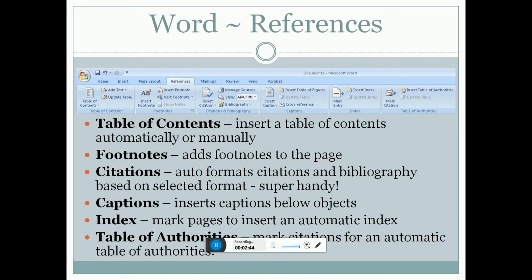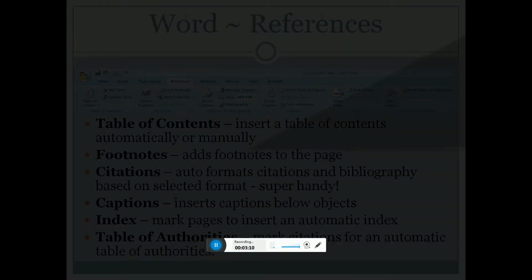These are Word references. The table of contents inserts a table of contents automatically or manually. Footnotes: add footnotes at the page bottom. Citations and bibliography based on the selected format, and captions: insert captions below an object. Index: mark pages, insert index automatically, table auto marking, automatic table of authorities.